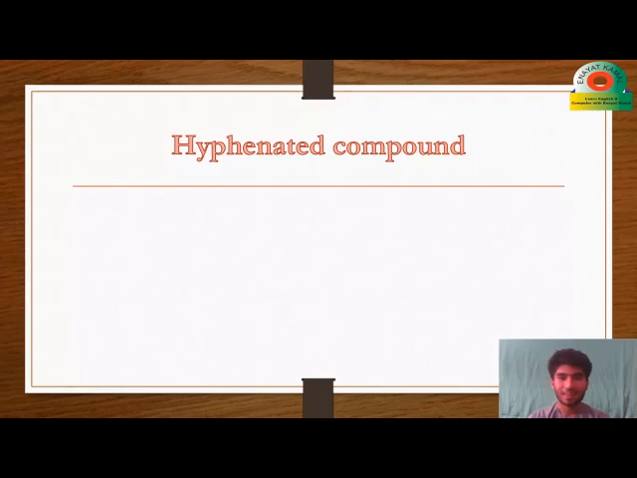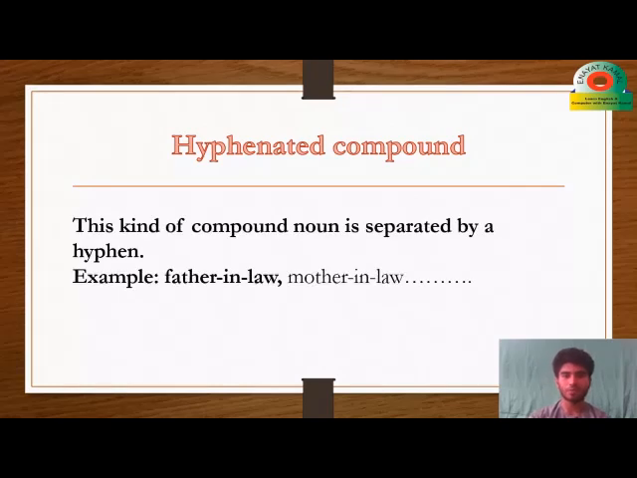The last kind is hyphenated compound. It is so important if you want to learn English writing, the writing of words in notebooks, books and letters. So what is a hyphenated compound noun? This kind of compound noun is separated by a hyphen. A hyphen is a small, short line like this.